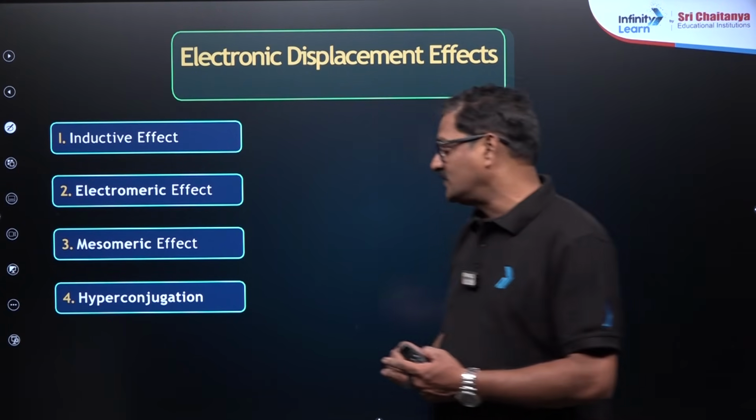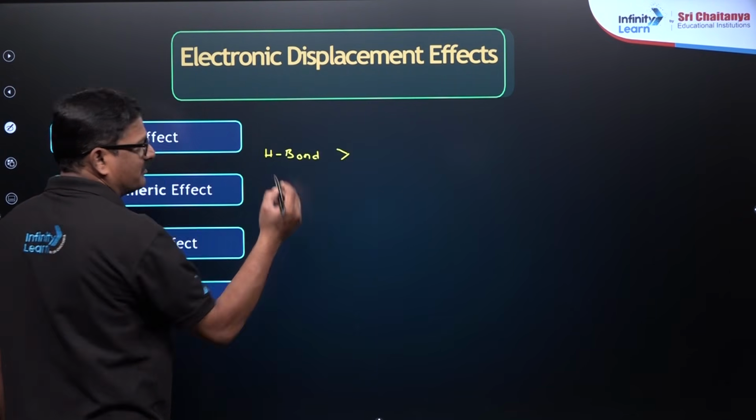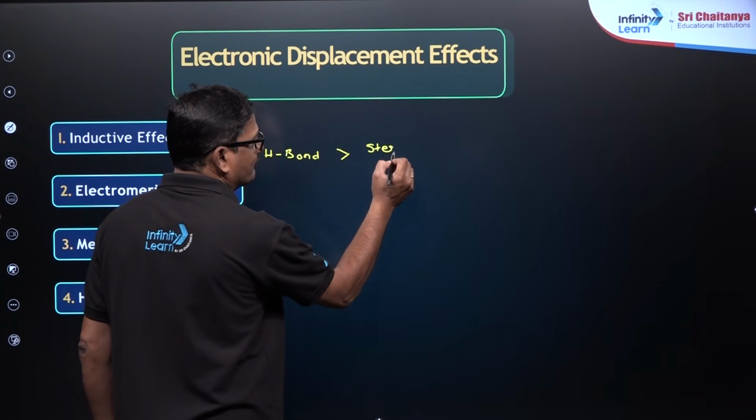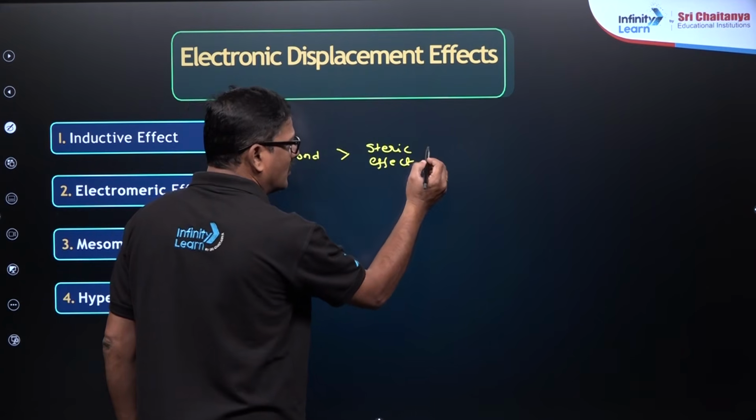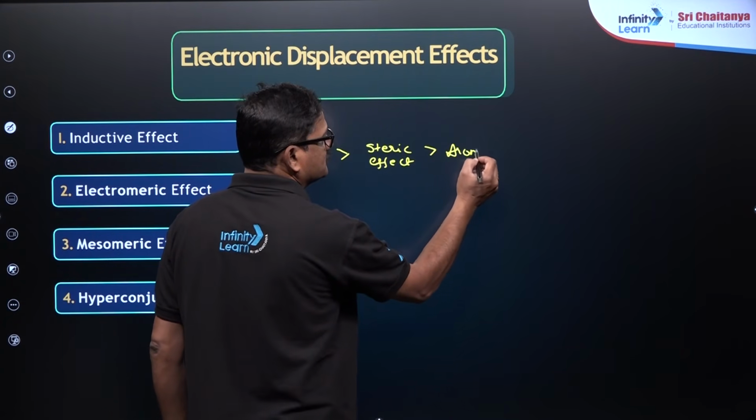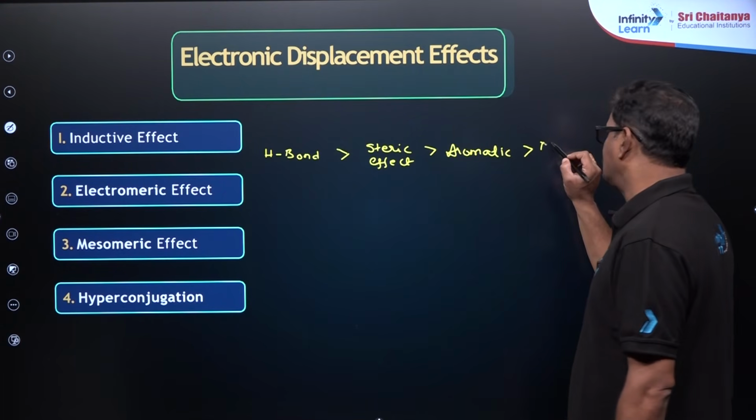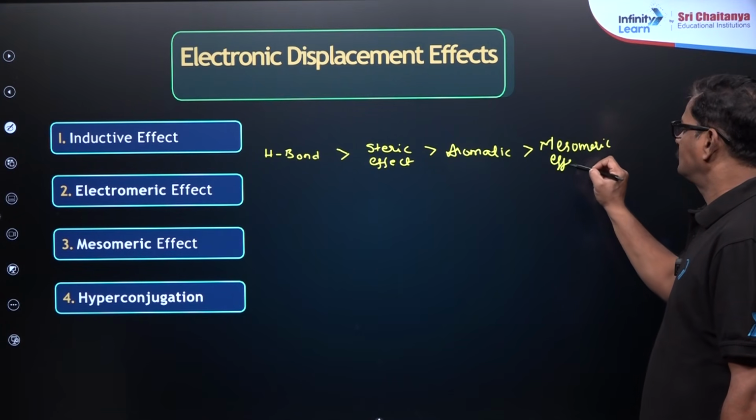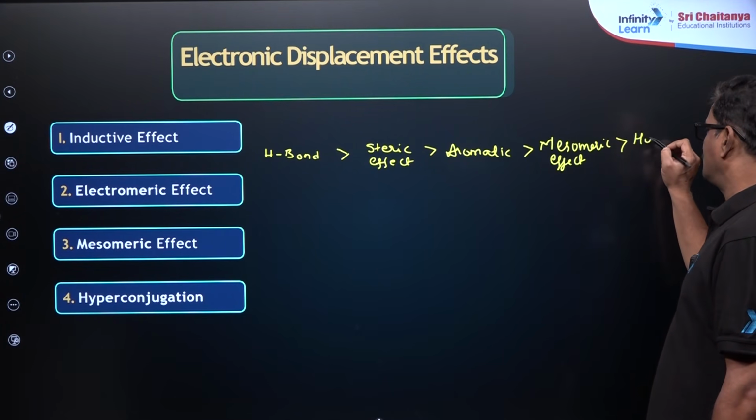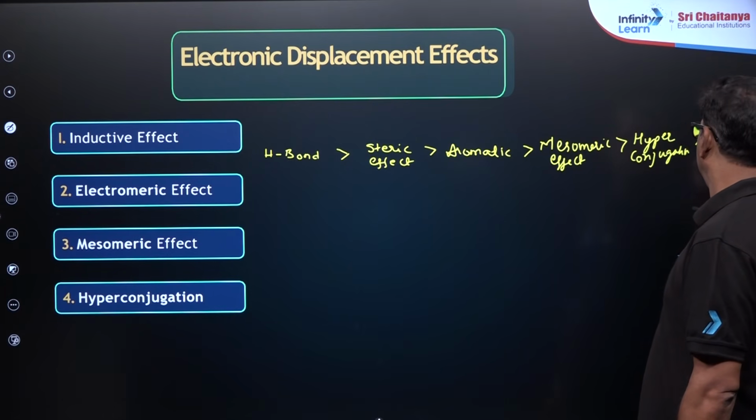So I want to give you a simple thing here. Hydrogen bond is more effective than steric effect, which is more effective than aromatic effect, which is more than mesomeric or resonance effect, which is more than hyperconjugation, which is more than inductive effect.